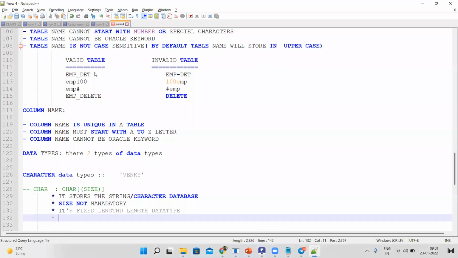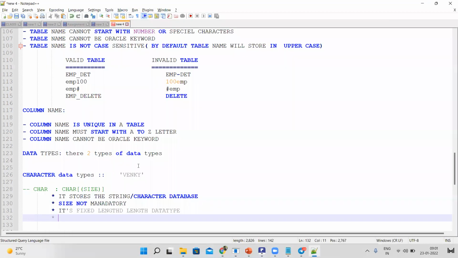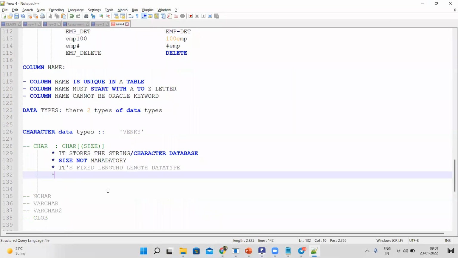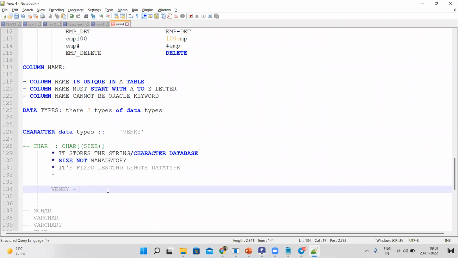So the name column allows you to enter only up to 20 characters, 20 bytes we have declared. One character takes 1 byte. For example, Venki is 5 bytes. So one character indicates 1 byte.